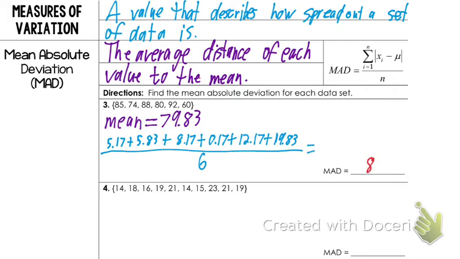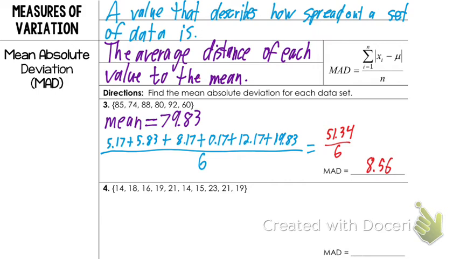It should be 8.56, I believe, depending on where we round. I got 8.55, but it rounds up to 8.56. If we round to 2 decimals, does it round up to 8.56? Yeah. And the number on top of my fraction I got, by the way, was 51.34 divided by 6. So a little way you could check your work there with me.